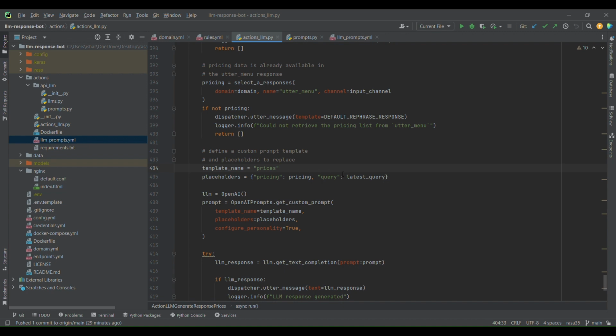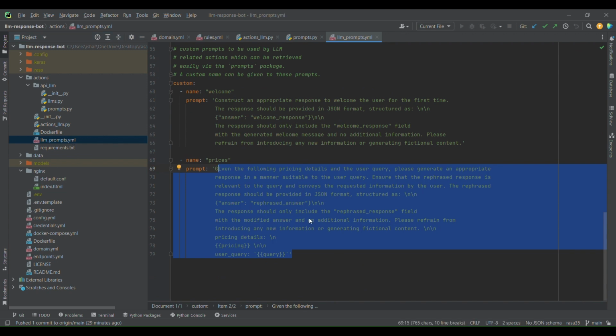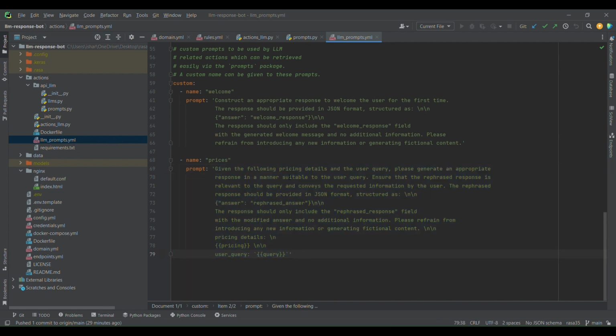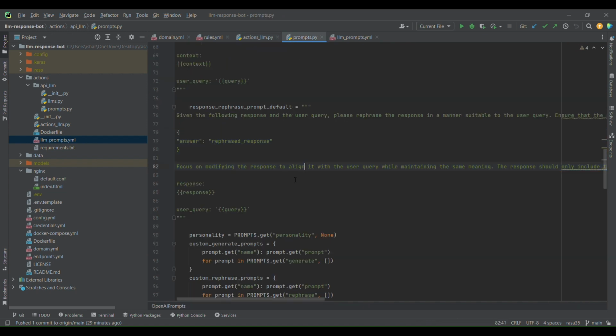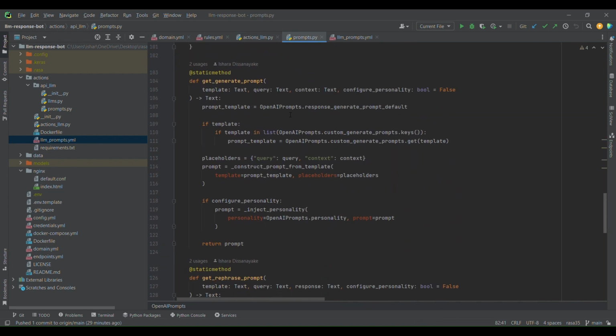You can just provide the data there, and it can easily be used inside an action. Also for the developers, it's a breeze to manage prompts. You just have to mention the prompt key and the prompt content inside the LLM prompts.yaml file. It's easy to manage prompts, and also easy to use them inside the custom action through the prompts module that we have implemented. All the logic is already implemented, so nothing to worry about.